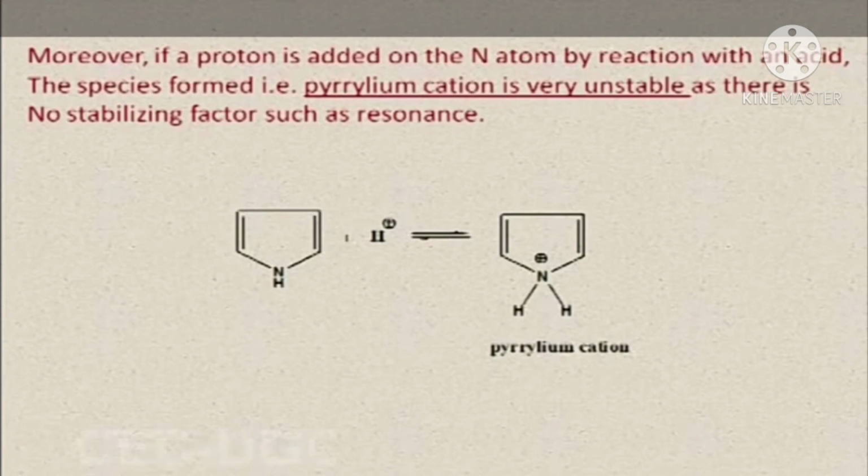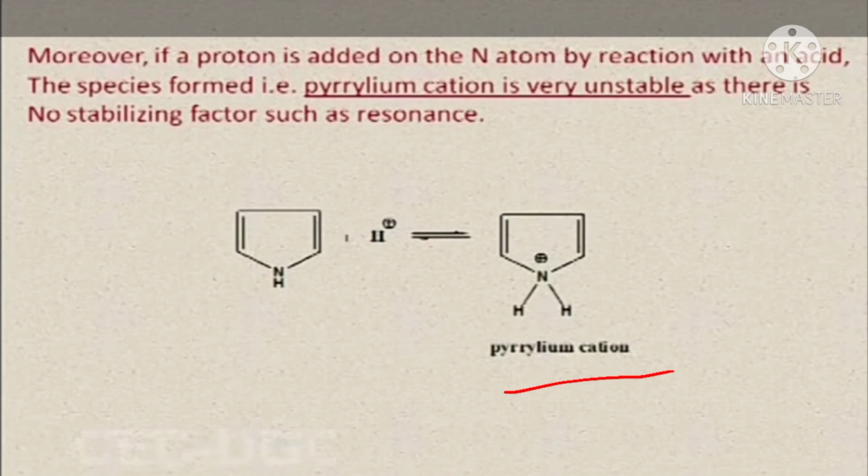The proton is added on the nitrogen atom by reaction with an acid, forming a cation, but the cation is very unstable. Why is it very unstable?